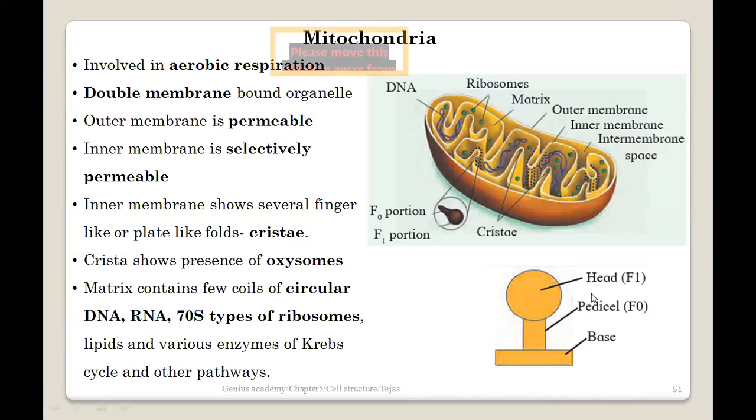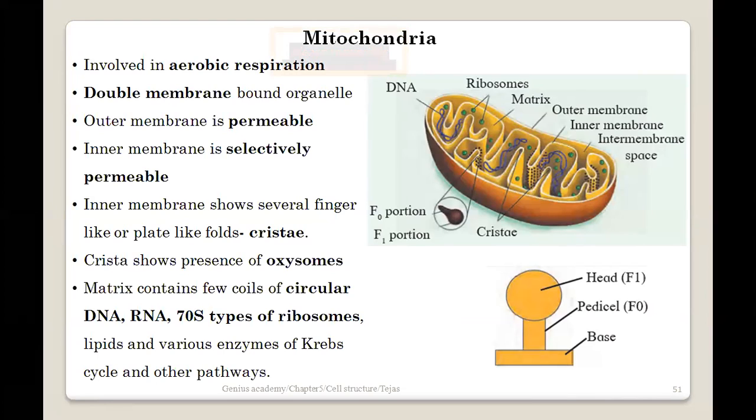The head is also called the F1 part, the pedicel or stalk is called the F0 part, and the base helps in attachment to the inner membrane of the mitochondria. Hundreds of thousands of oxysomes are present on the inner surface of the mitochondria, or we can say the cristae, which is a folded version.